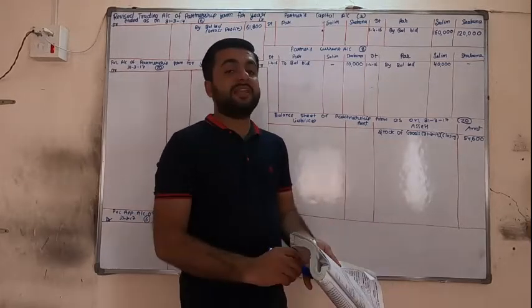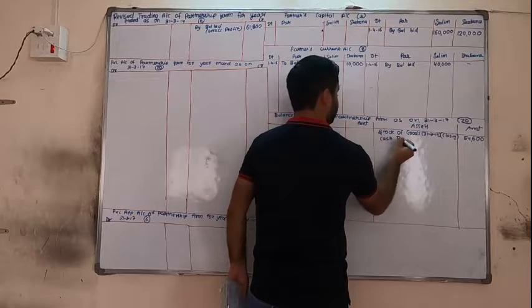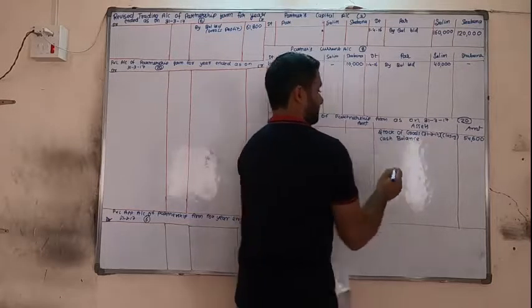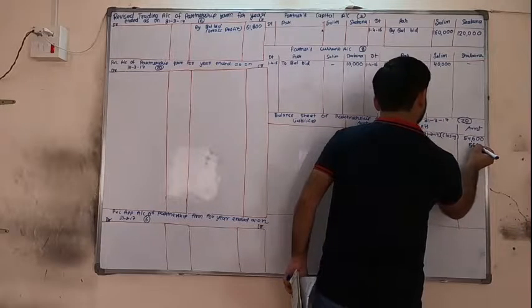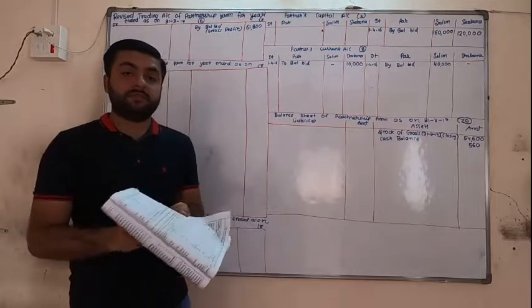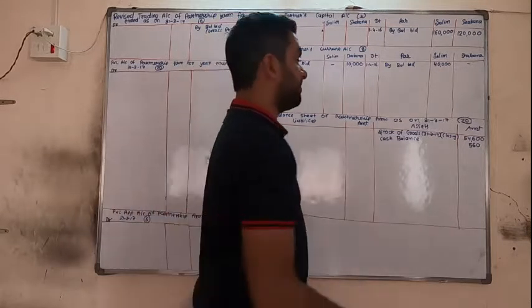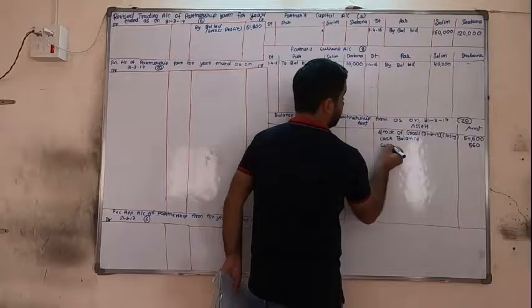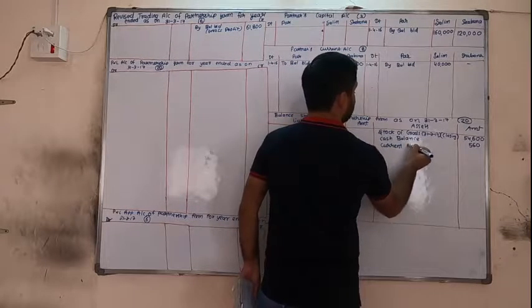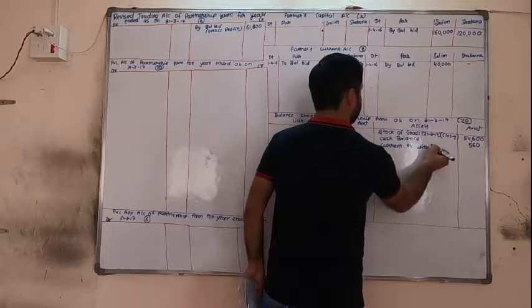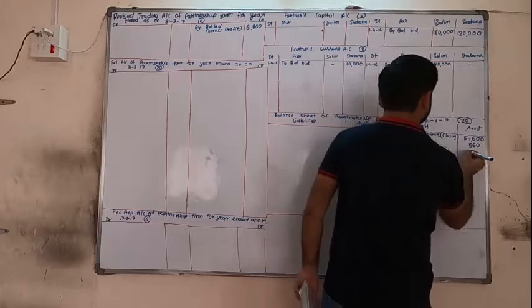Cash balance. Cash balance is our asset. So on the asset side, cash balance 560. Next, current account with bank. Again, current account has a debit balance. This is not the partner's current account. This is simply a bank balance. Current account with bank, 14,000.